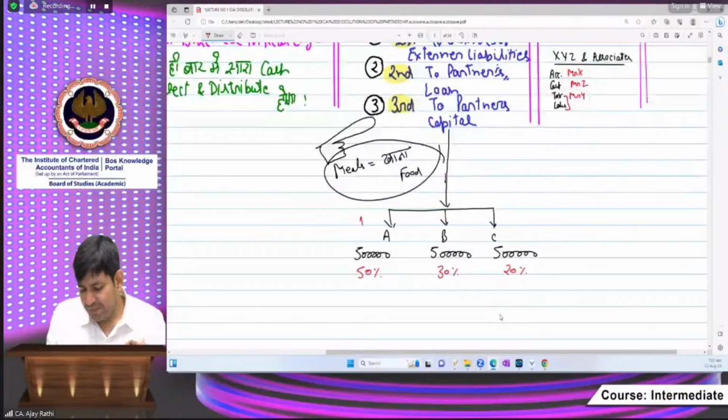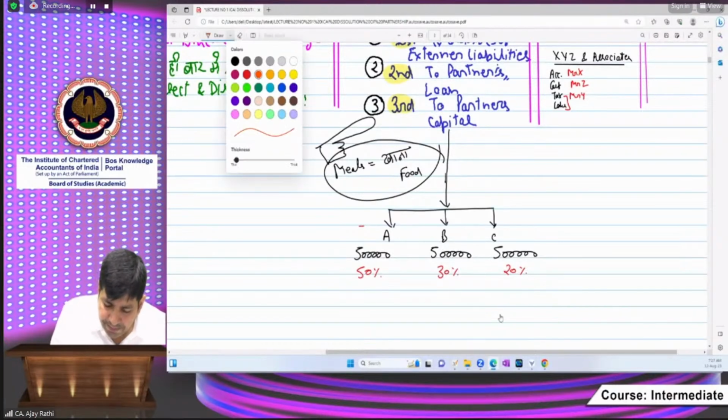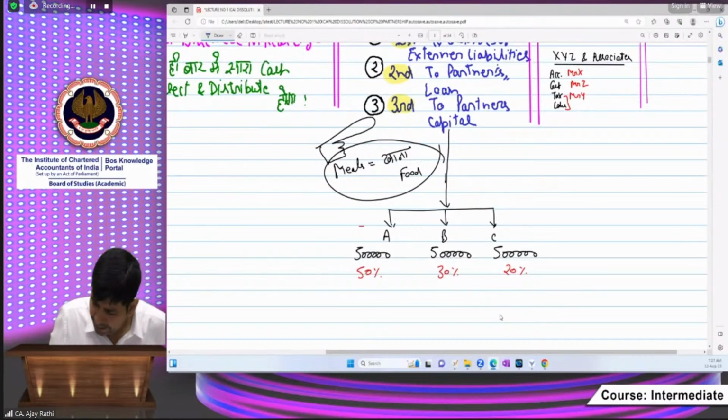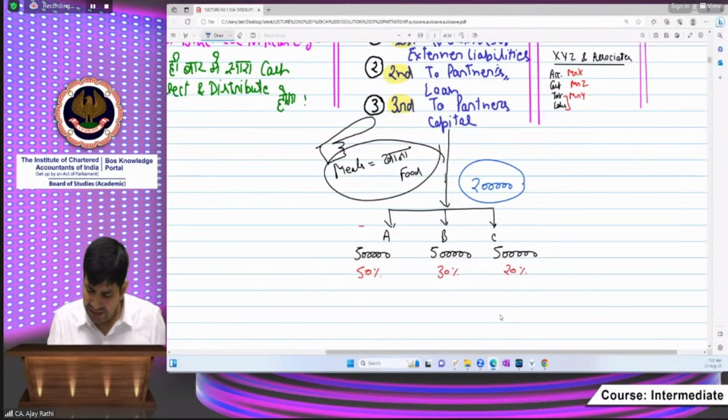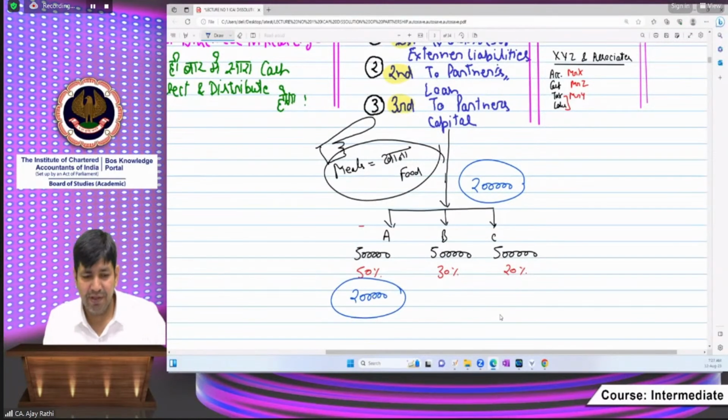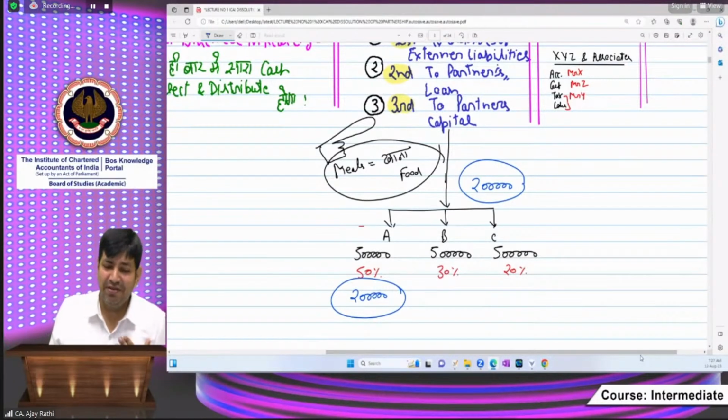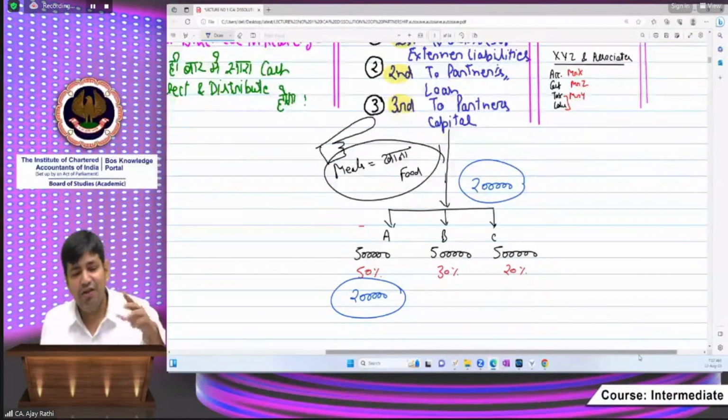Can you please, if there is any amount which is only and only 2 lakh, which has been realized, then I will ask her, please first pay my capital. Beta, aap to baad mein bhi le lena. Diksha is saying no. Harsh is saying no. Sir, ratio mein denge. Sao is only my friend. Sao is only my favorite student. He is saying yes, sir. You will get first. Sao, beta, see.